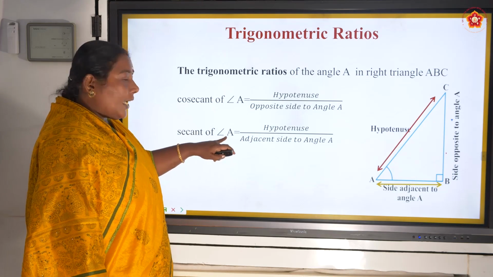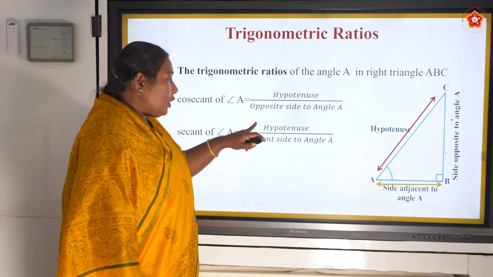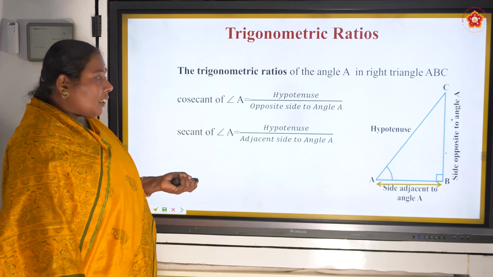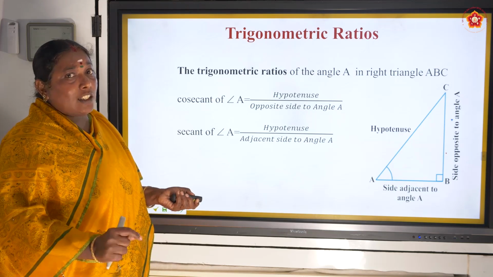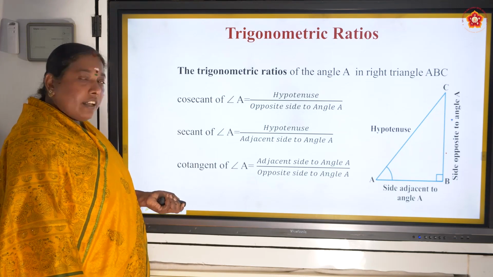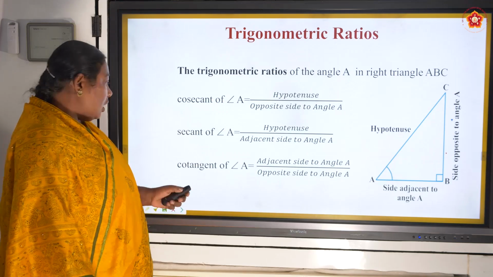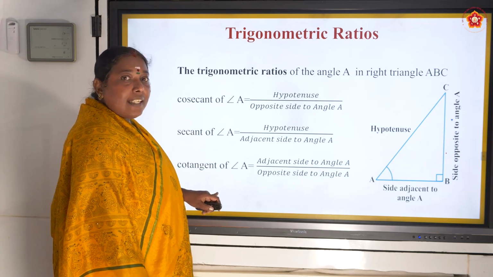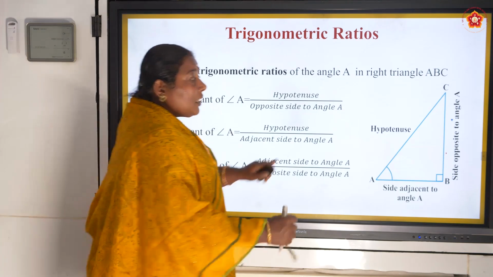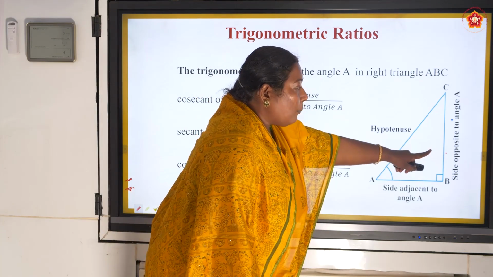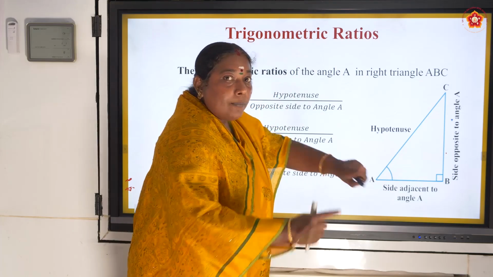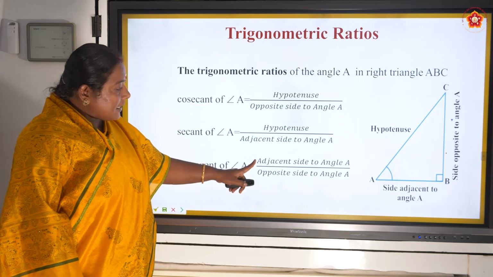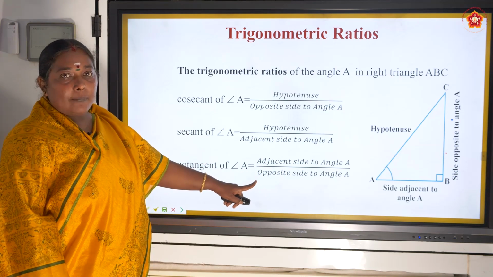Secant of angle A is equal to hypotenuse by adjacent. Next, if you are very thorough with sine, cos and tan, all this is very easy. Just the reciprocal of that. Cotangent is the reciprocal of tangent. Tangent is equal to opposite side by adjacent side. Its reciprocal: cotangent of angle A is equal to adjacent side by opposite side.